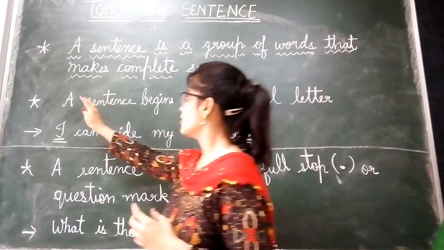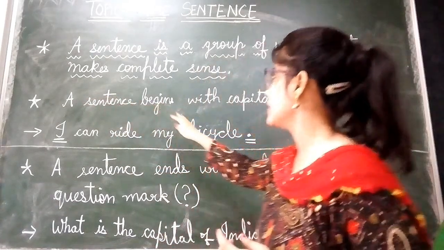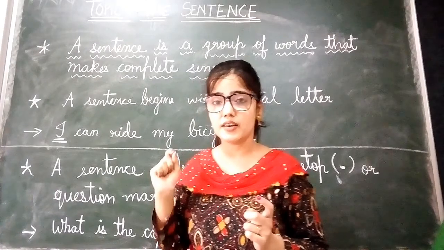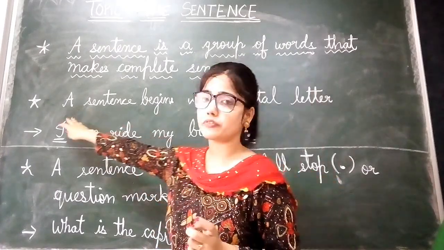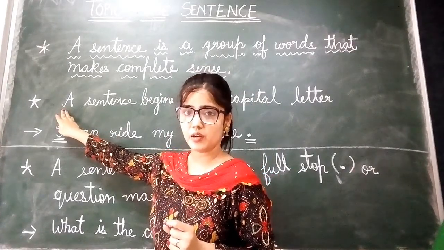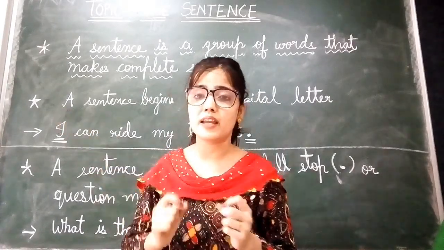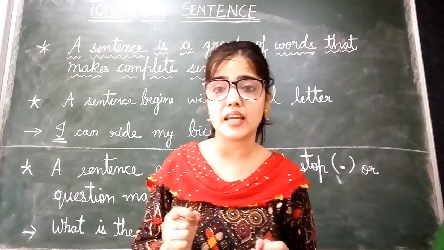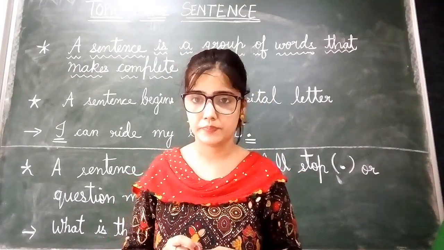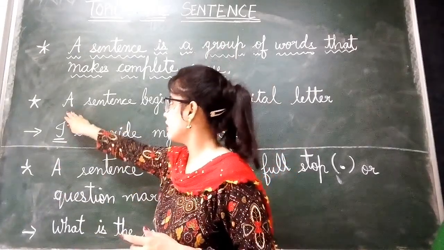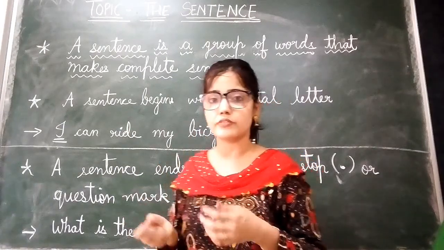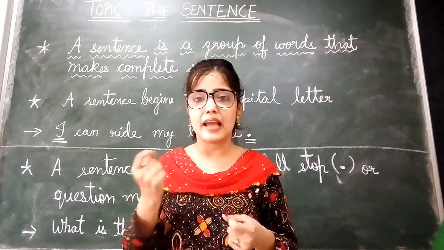That first of all, a sentence begins with a capital letter. Yes, the first letter or first word of every sentence, it should be capital. Okay, we begin a sentence by making the first letter of the first word capital. Okay, whether it is I, whether it is a, whether it is the, then for the we make T capital.